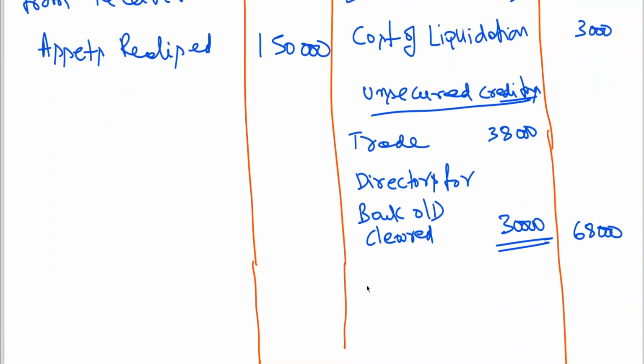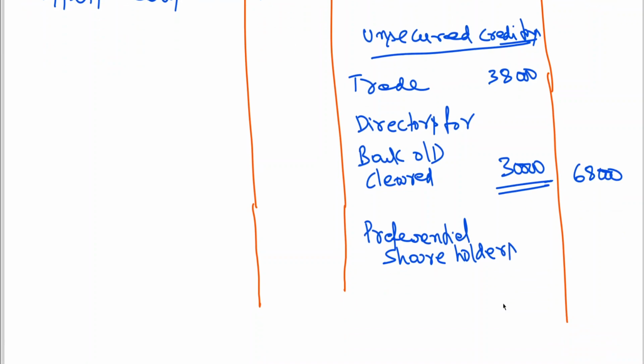Then amount due to preference shareholders. So I told you, preference share capital, or let me write preference arrears of dividend.